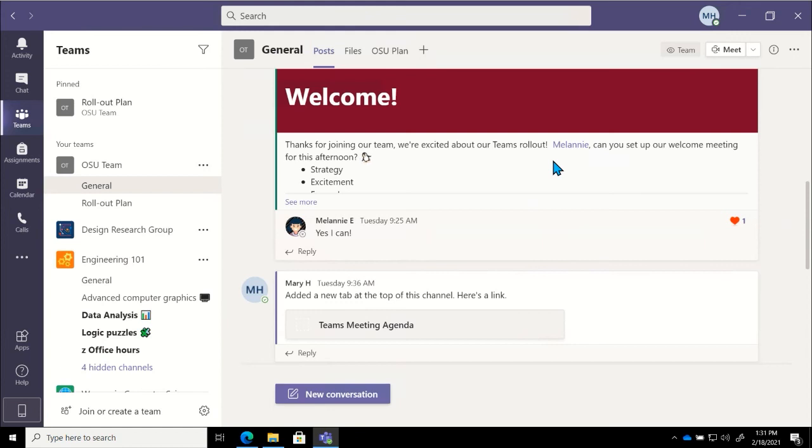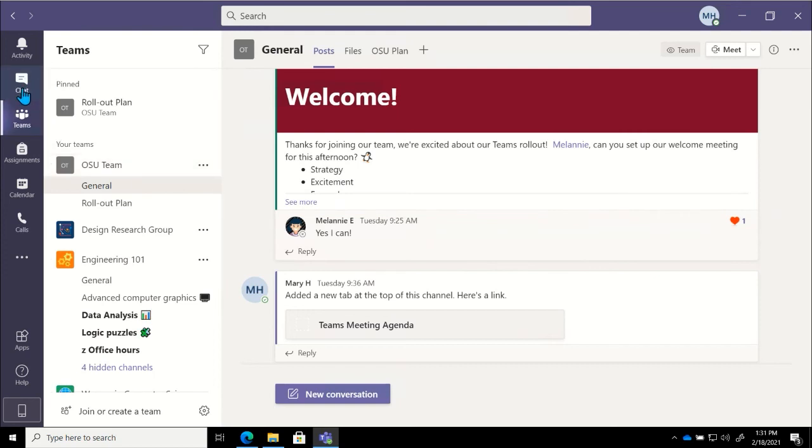Now, we'll notice that it does show up in that color, which means anybody that is on this team would be able to see that I tagged or mentioned Melanie. Now, Melanie herself will get a very specific notification letting her know that she's been tagged or mentioned, but anybody that's looking at this post in this team would be able to see that I had mentioned or tagged her.